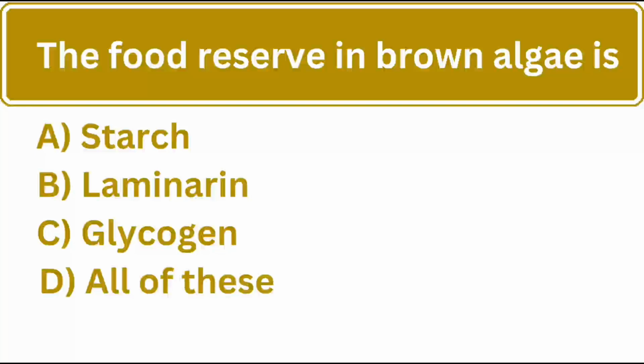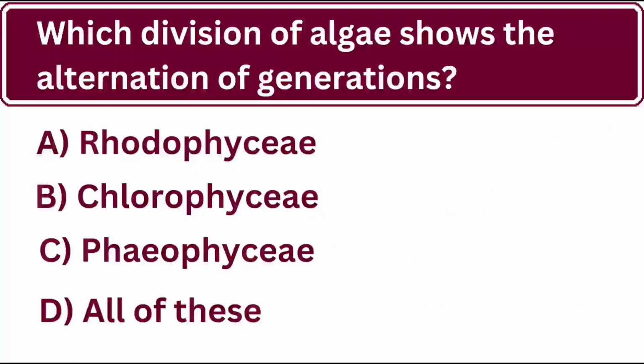The food reserve in brown algae is. Correct answer is B. Laminarin. Which division of algae shows the alternation of generations? Yes, the correct answer is D.